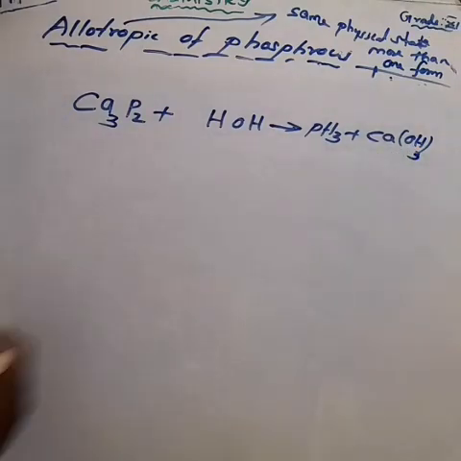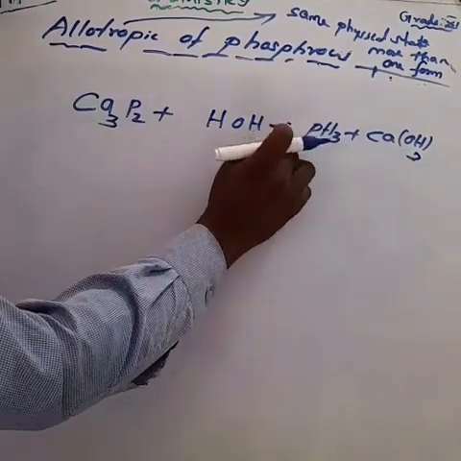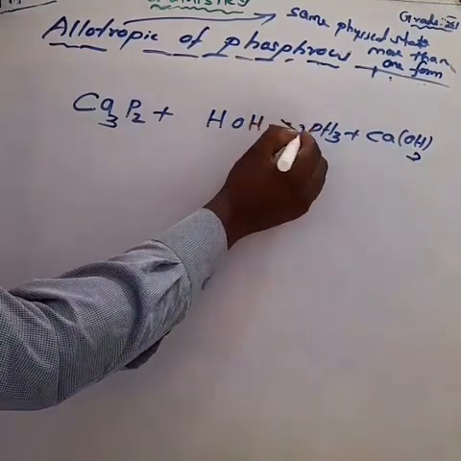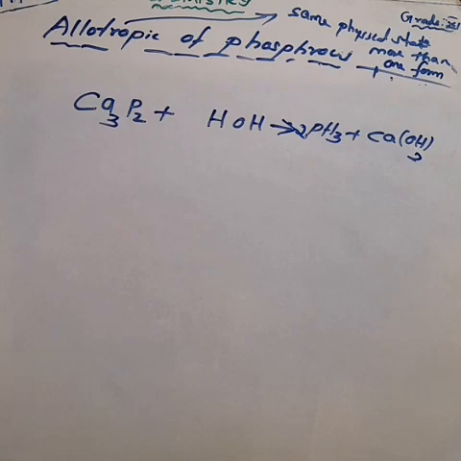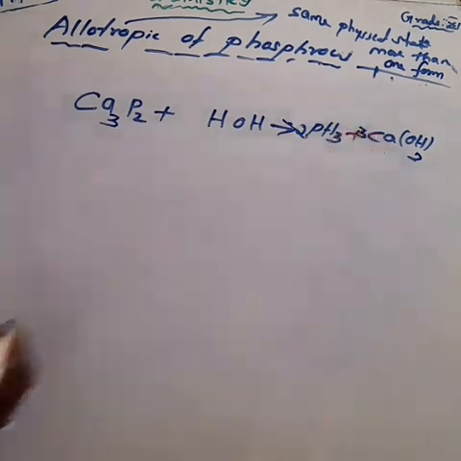How much phosphorus is there? 2 phosphorus. So make it the product side 2 phosphorus. So we get 2 phosphine. How much calcium is there? 3 calcium. So make it the product side 3 calcium.